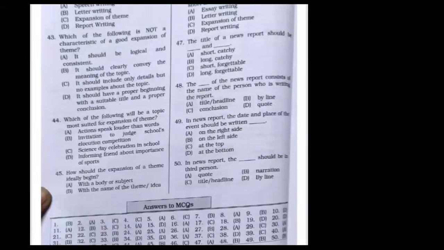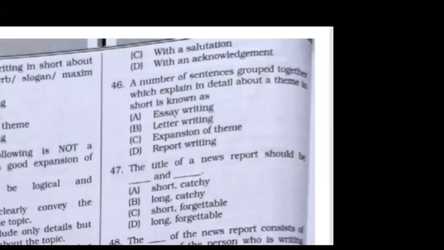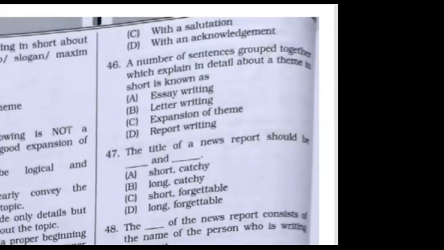Next one, how should the expansion of a theme really begin? What do you think it should really begin with? With the name of the theme or idea. Definitely when I say where there is a will, there is a way, I begin that way. A number of sentences grouped together which explain in detail about a theme is in short known as expansion of theme, students. See, same questions in number of ways they have asked. So do not get confused.